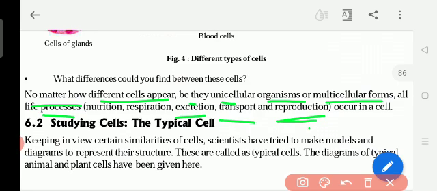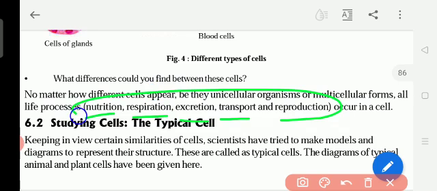Excretion means the waste is sent outside. Respiration is breathing in and breathing out. Waste or urine sent outside is excretion, and nutrition is the food. After digestion the nutrition is sent to all parts of the body, and the release of energy takes place in the cell. Whether it is multicellular or unicellular, all the activities of our body take place in the cell: nutrition, respiration, excretion, transport and reproduction.